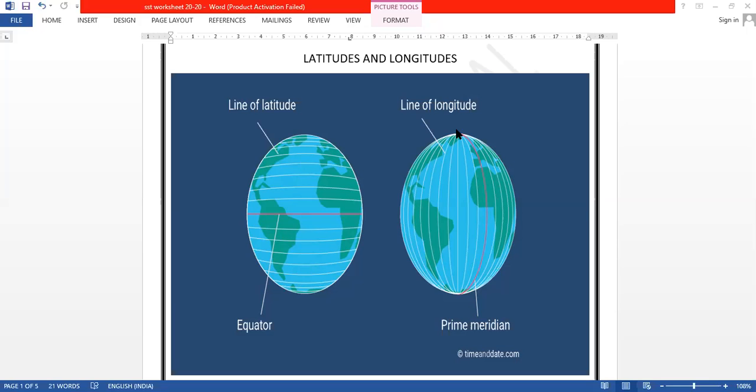Now, in the same way, the line of longitude. For longitudes, the prime meridian is the most important line because it divides our Earth vertically, and this equator divides our Earth in a horizontal shape. So these two lines, latitude and longitude, are very important.